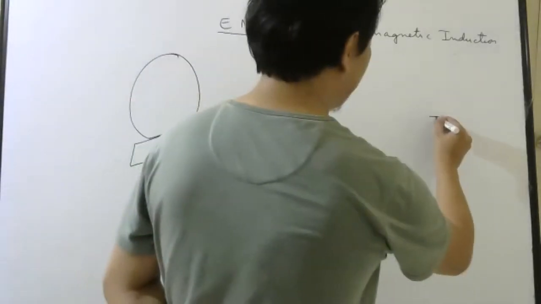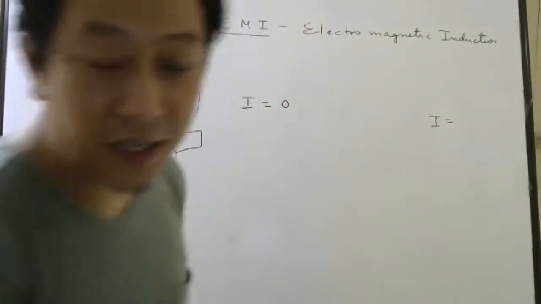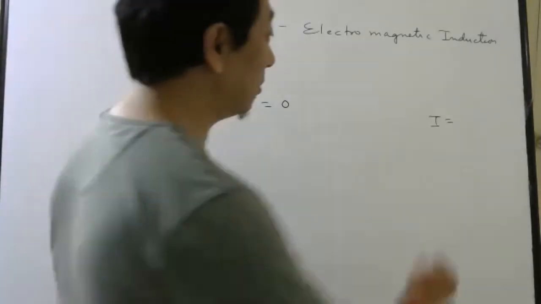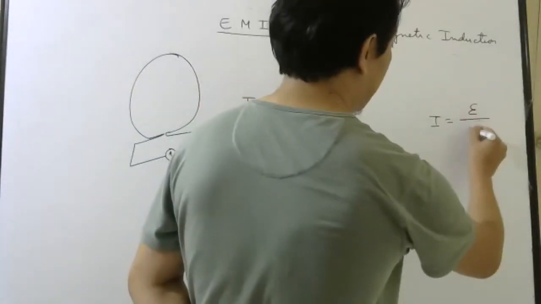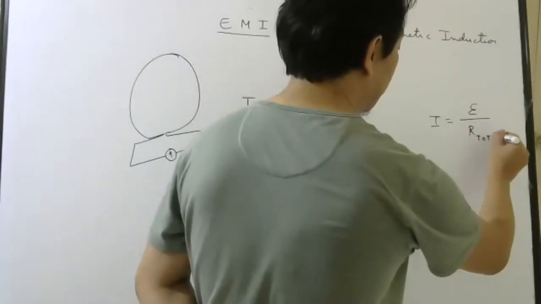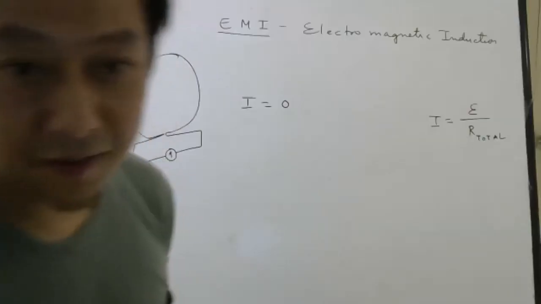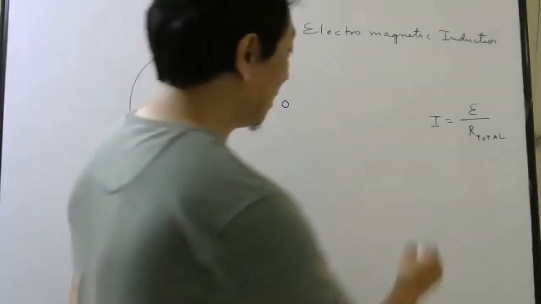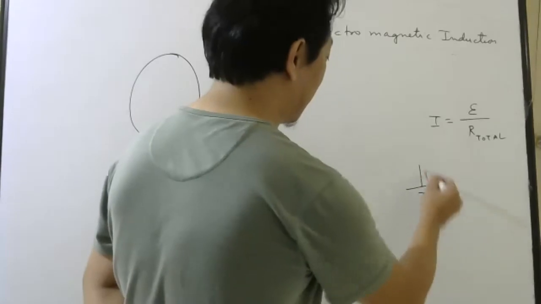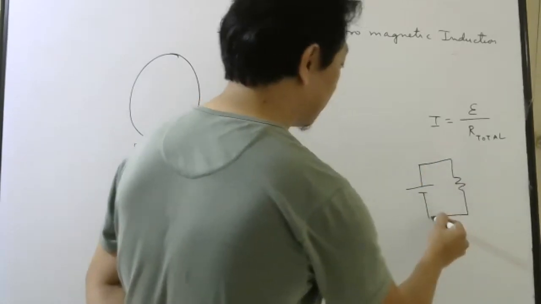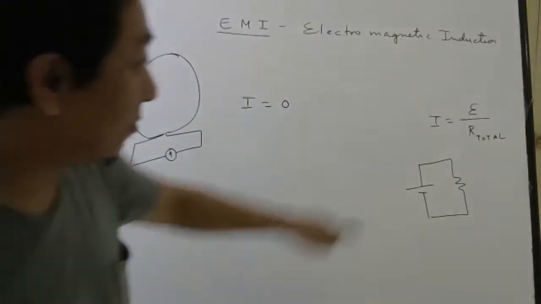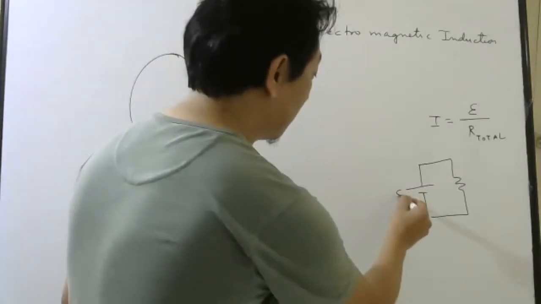Usually, when you want current in a closed circuit, what do we do? EMF divided by total resistance. Now EMF means you need a battery. Why?